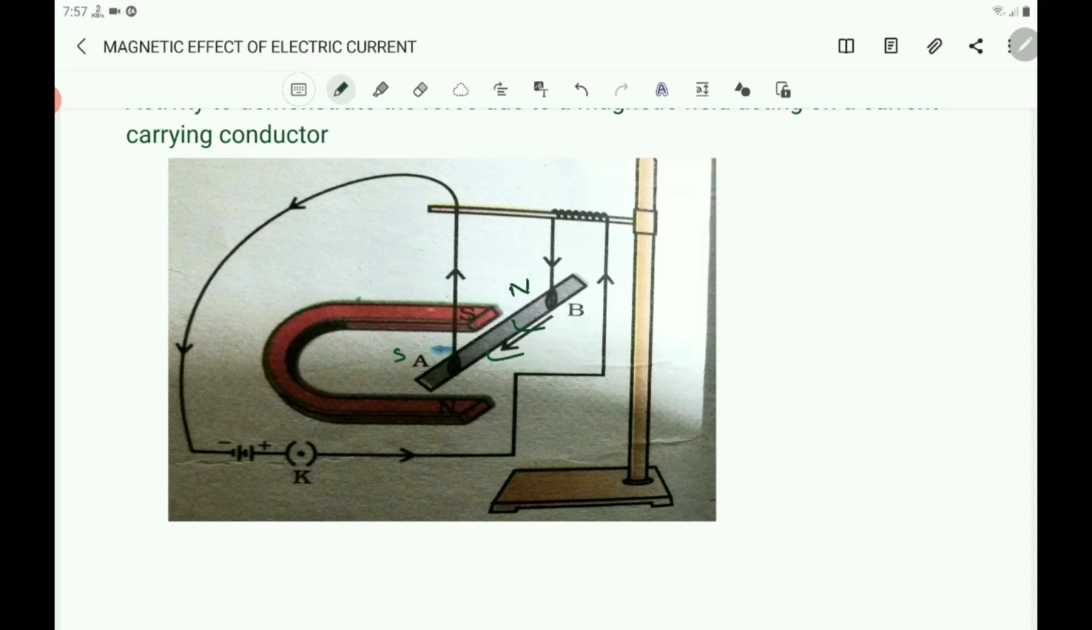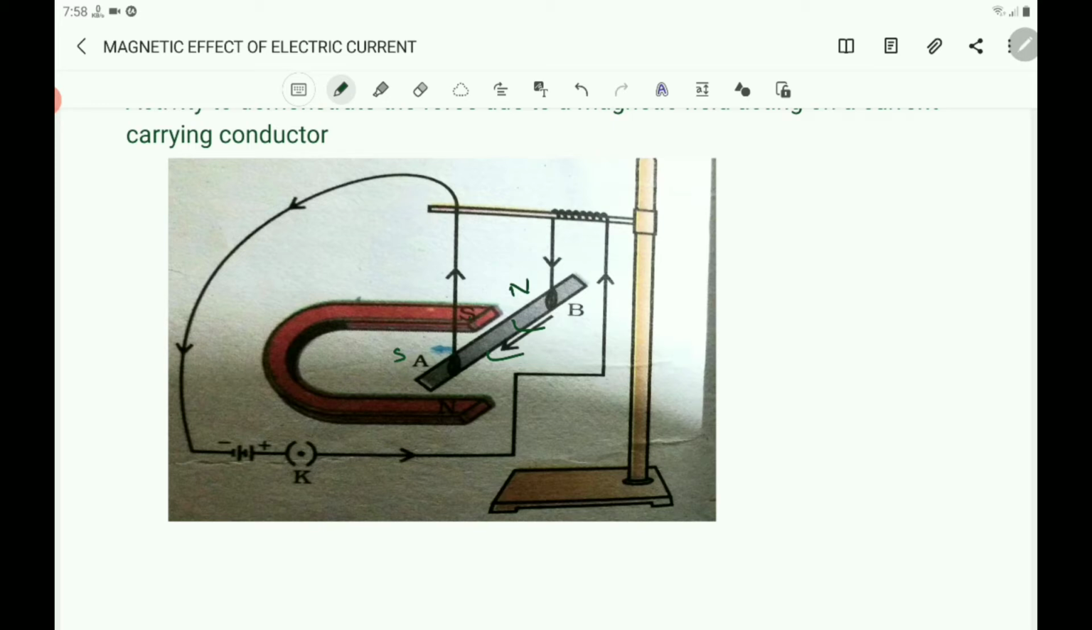Second, when a stronger horseshoe magnet is used, then the magnitude of the magnetic field increases. This increases the force exerted on the rod, and the displacement of the rod also increases. Here, when the strength of the magnet increases, then the displacement of the rod AB also increases.